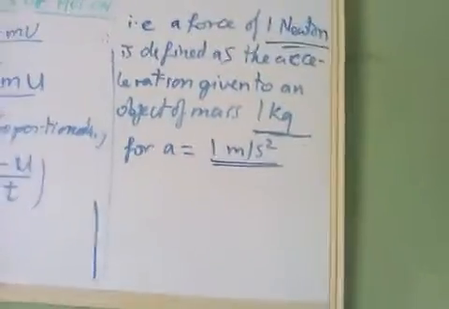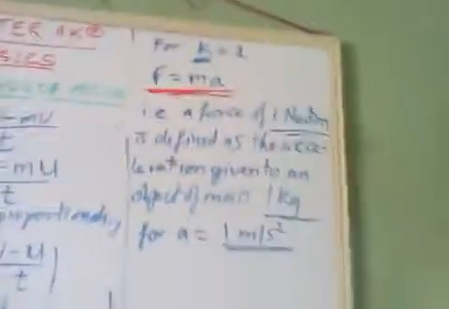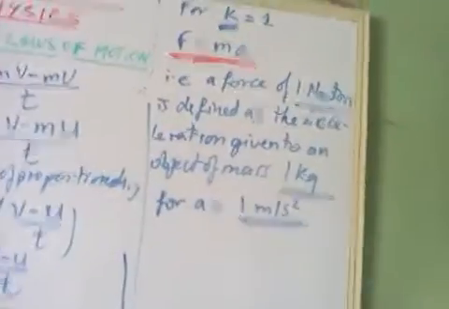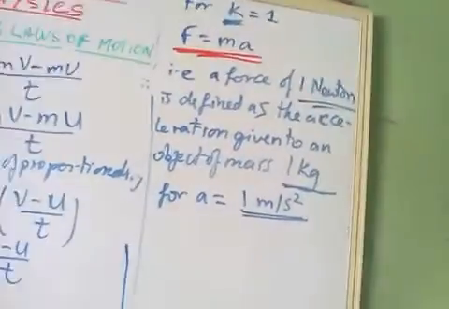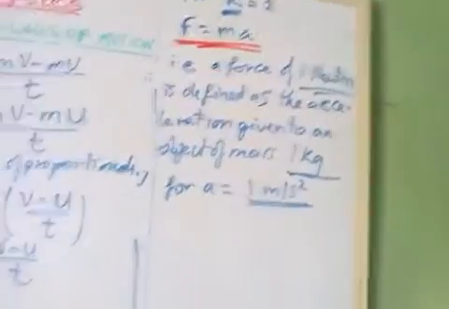But the most important thing here is that we now have our formula F is equal to ma, which we are going to use to get other formulas, in which F is the resultant force, or the sum of all the forces applied to the object.